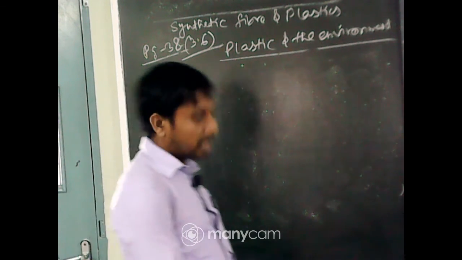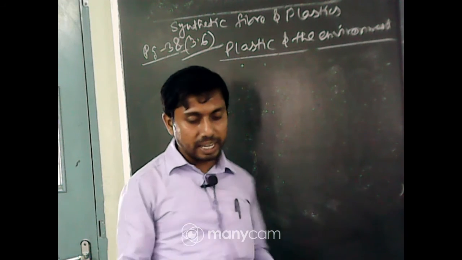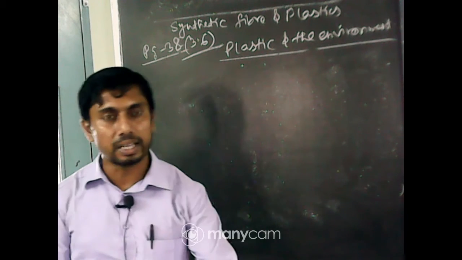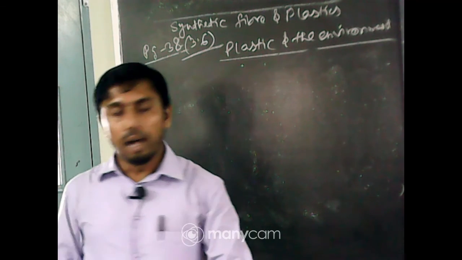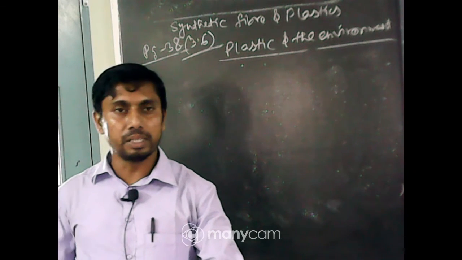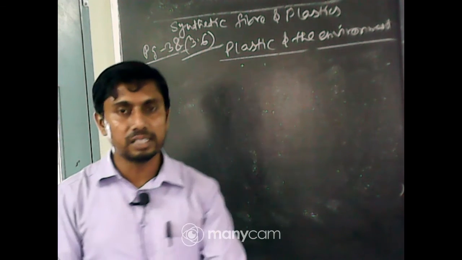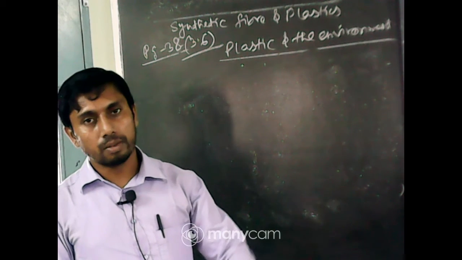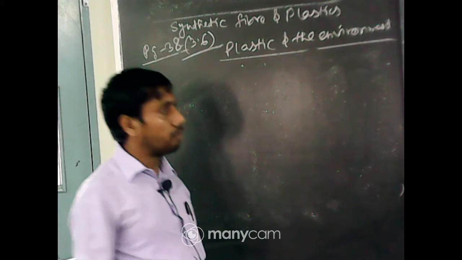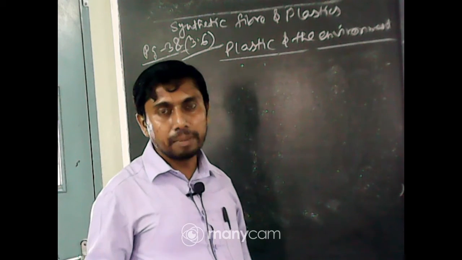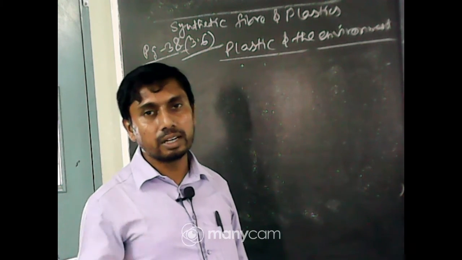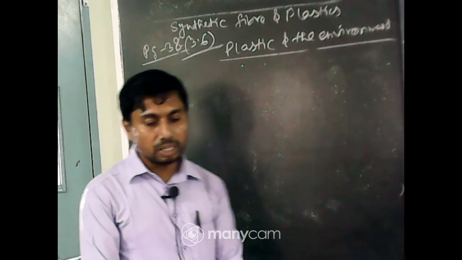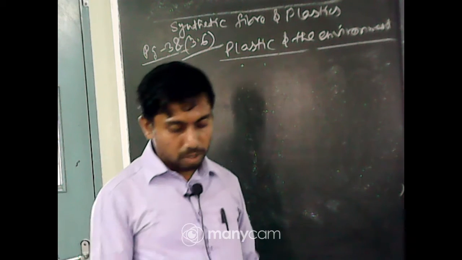Now you can easily tell the different areas. We should not use plastic bags, or we have to reduce their use. We should not throw plastic bags everywhere, in roads or mainly in the drains, because they block the water. In cultivated land, it will decrease the fertility of the soil. In this way we can tell about the different bad effects of plastic.